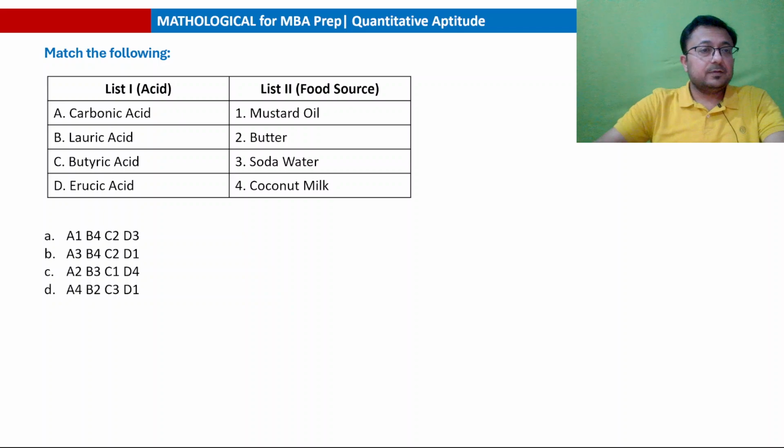Next question. Match the following acids with their respective food source. Carbonic acid, lauric acid, butyric acid and erucic acid, and food sources are mustard oil, butter, soda water and coconut milk. अब कभी भी अगर मैचिंग वाला क्वेश्चन आता है तो ऑलवेज ट्राई टू आइडेंटिफाई दैट वन पर्टिकुलर ऑप्शन जो कि तुम्हें पता हो जिसके बारे में. फॉर एग्जांपल, आउट ऑफ दीज द सिंपलेस्ट इज कार्बोनिक एसिड एंड सोडा वाटर.